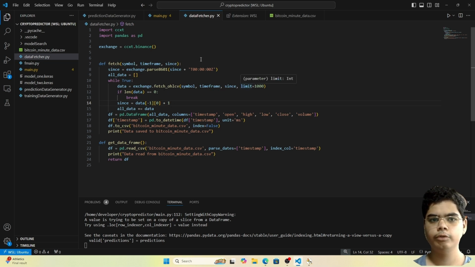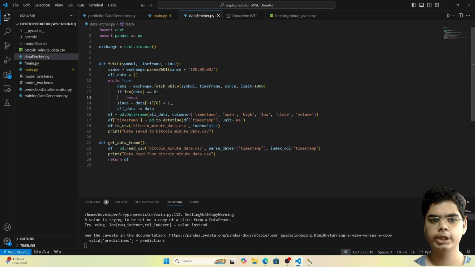So it will fetch the data of the first 1,000 timestamps. Once it has fetched them, it will store it in the data variable, and then here we will give this data to this list, which is all data.